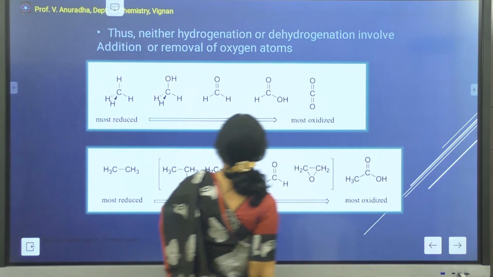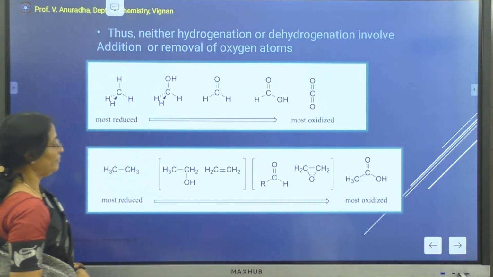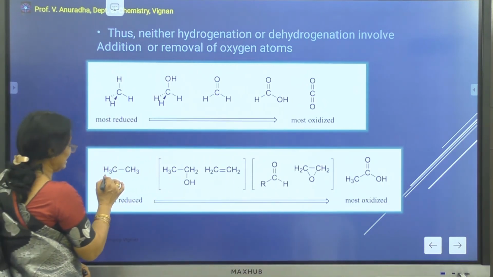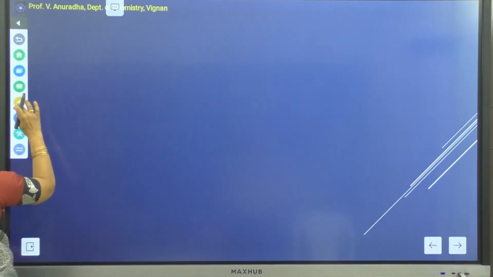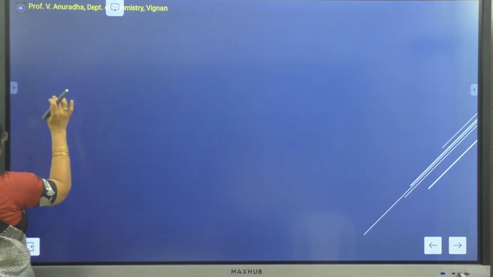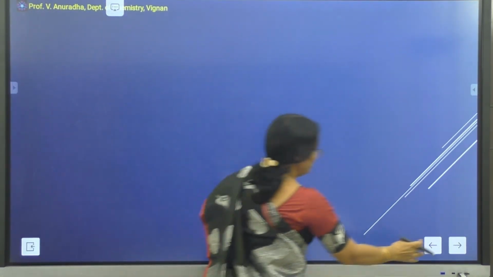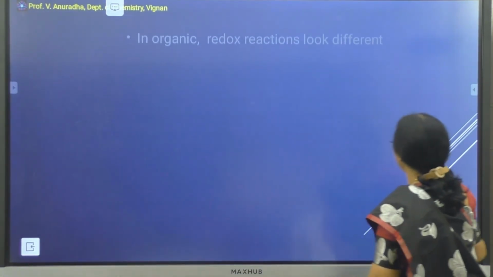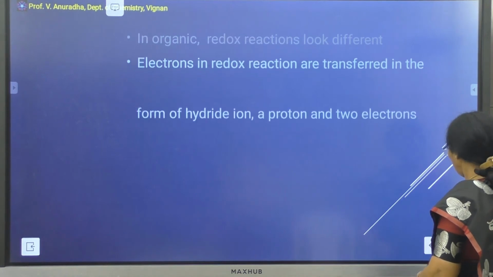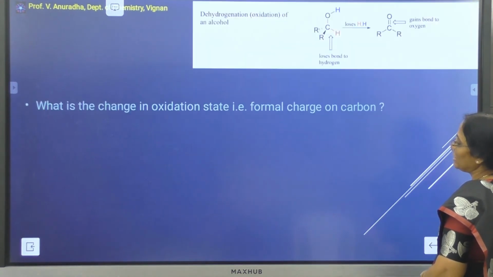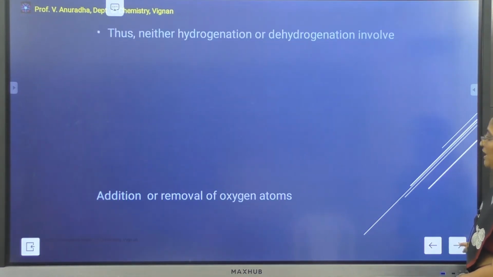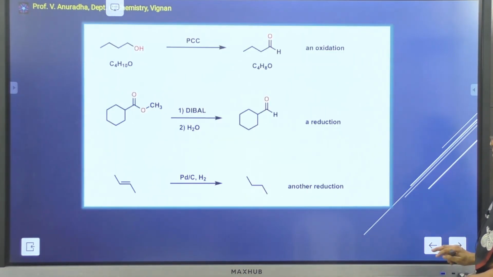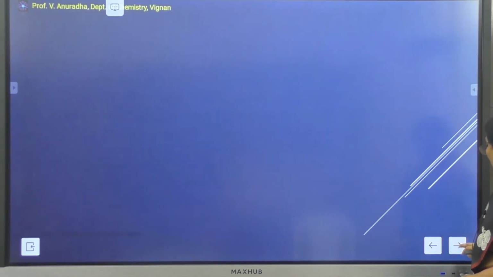Similarly, if you look at this, this is an ethane molecule, which is again getting oxidized to give you different molecules. So in this way, if you can calculate, you can find out what is the formal charge on the different atoms and find out whether the molecule is undergoing oxidation or reduction.